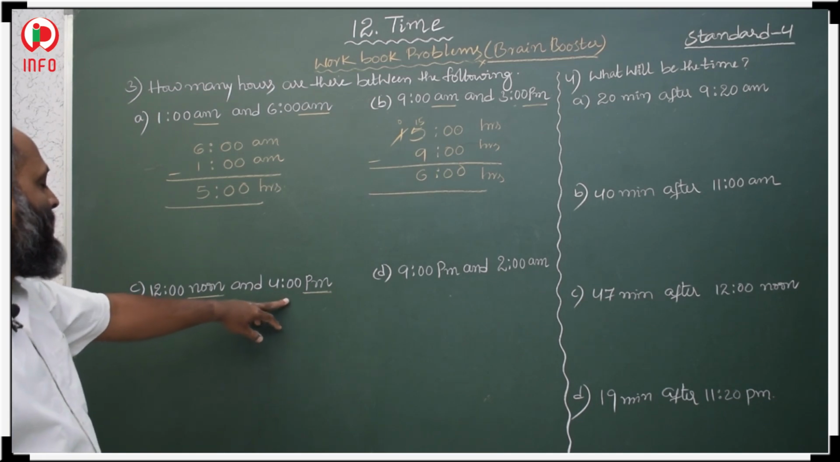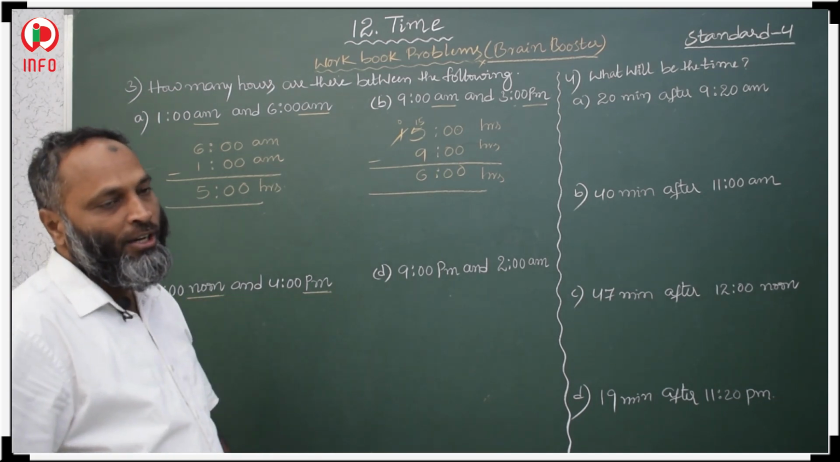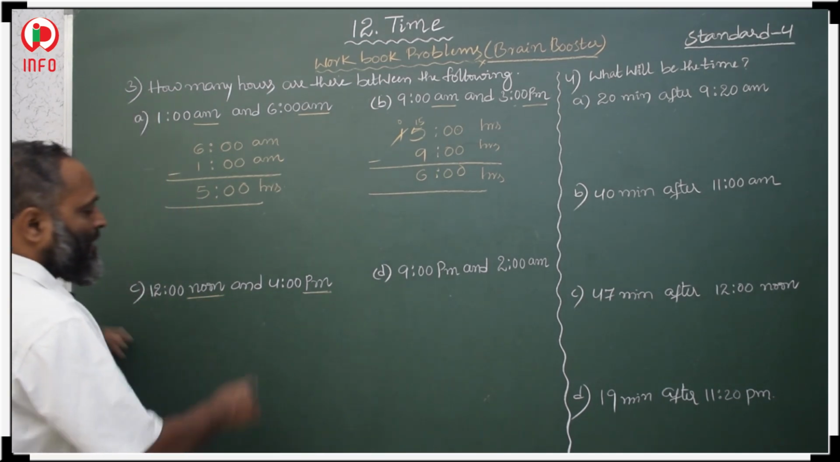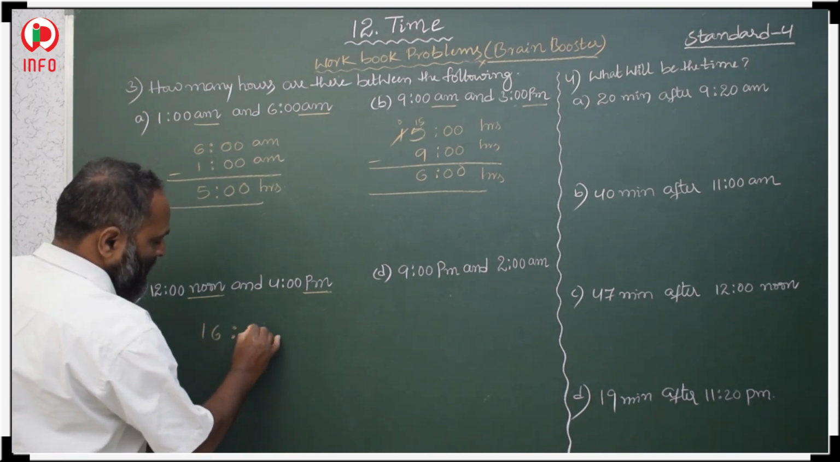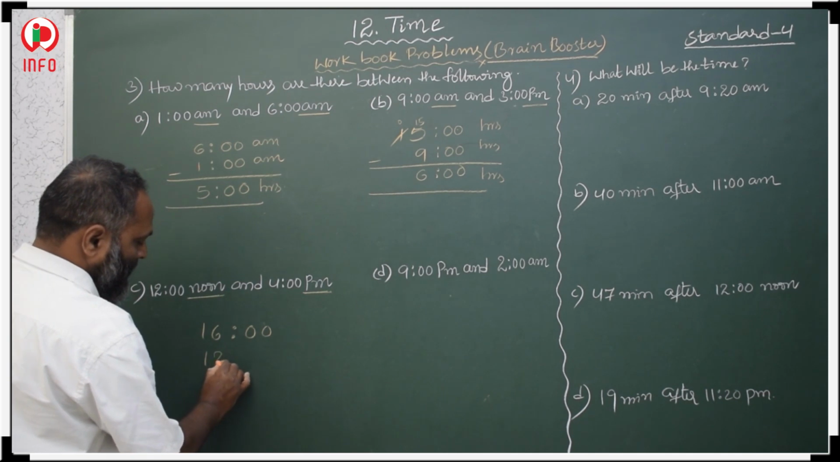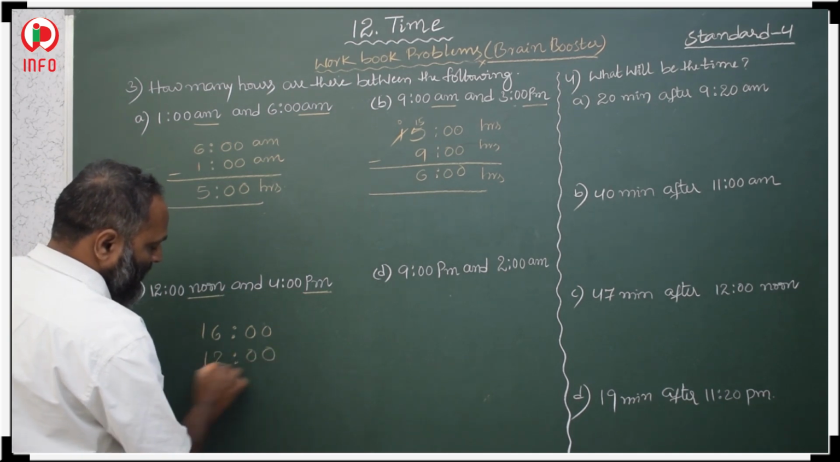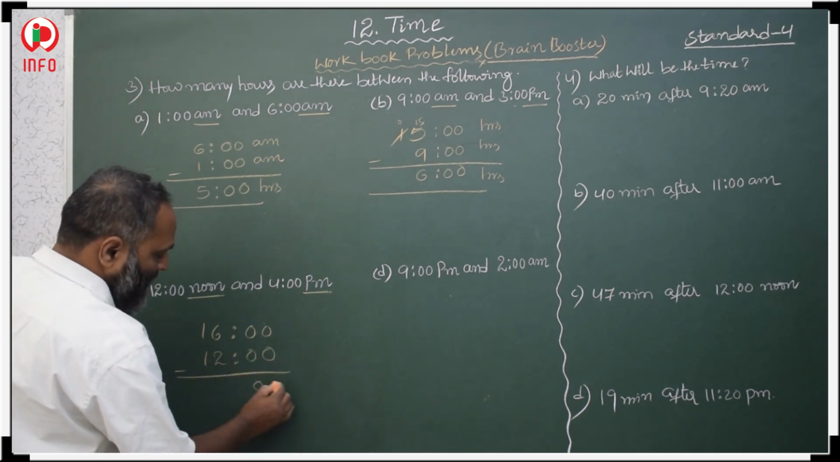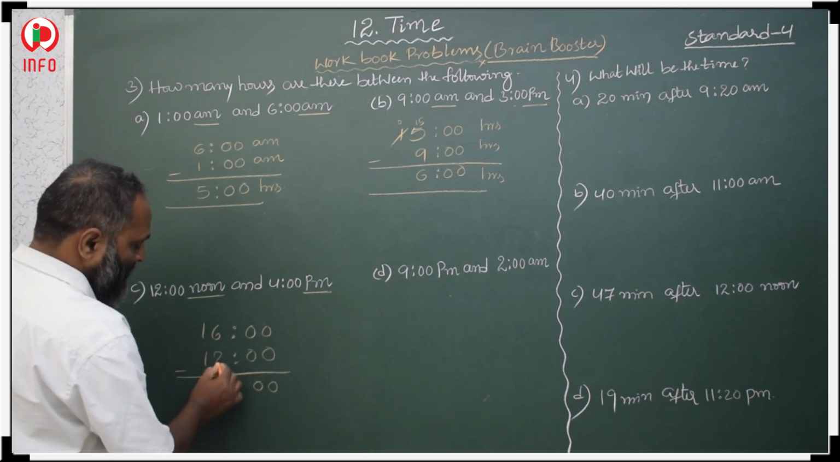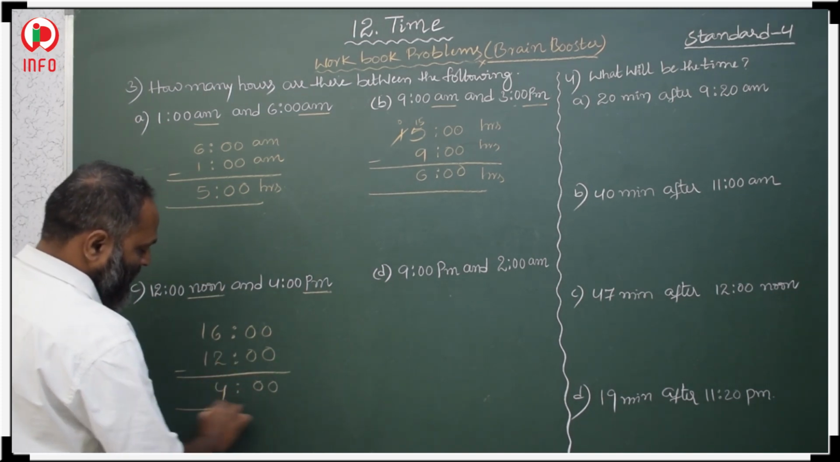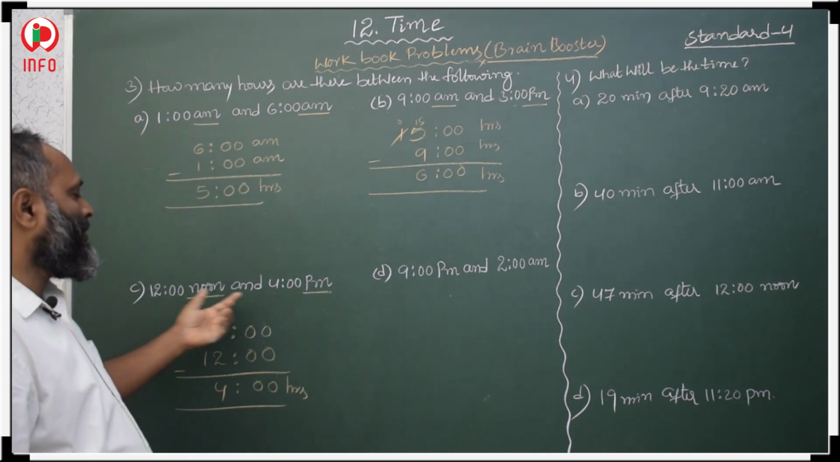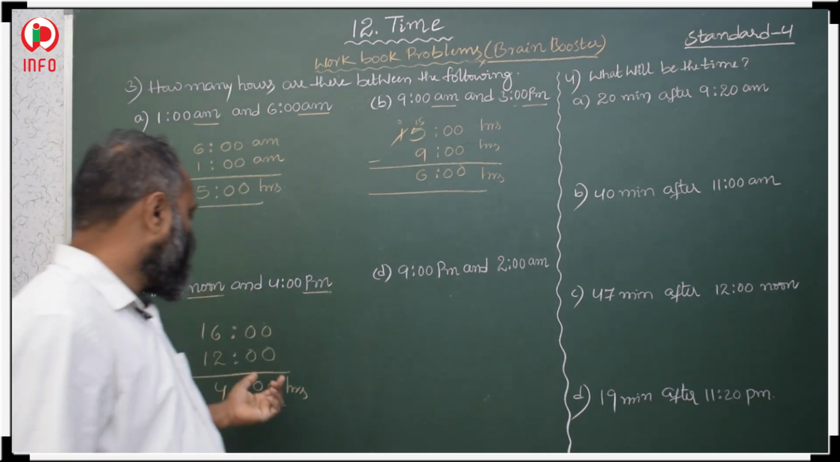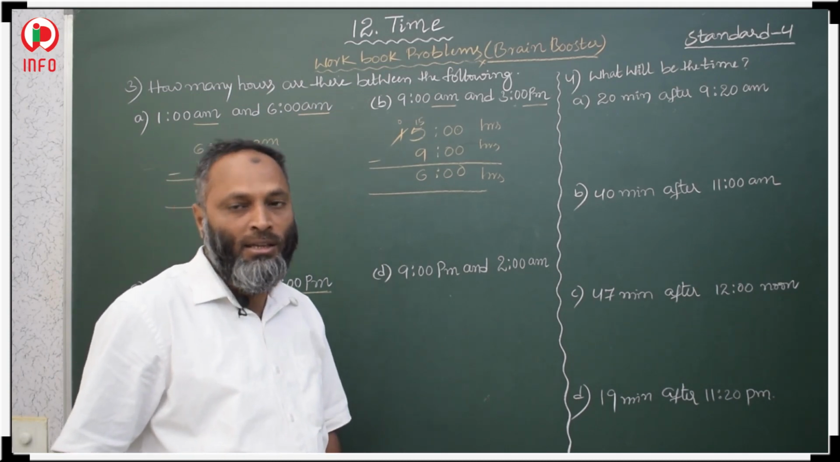Now here the time is 12 noon to 4 pm. This 4 pm is given, and first we convert it into 24 hours, that is 12 plus 4, 16, then 12 noon. Now you subtract, and you will get the time difference between the given times. 6 minus 2 is 4, 1 minus 1 is 0, 4 hours. The difference from 12 noon to 4 pm is 4 hours.